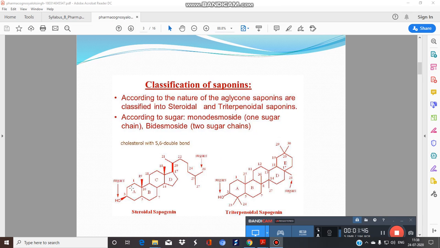This is the structure of tetracyclic: 1, 2, 3, 4, tetracyclic. This is the structure of the pentacyclic: 1, 2, 3, 4, 5. So this is pentacyclic triterpenoid, and this is tetracyclic triterpenoid.